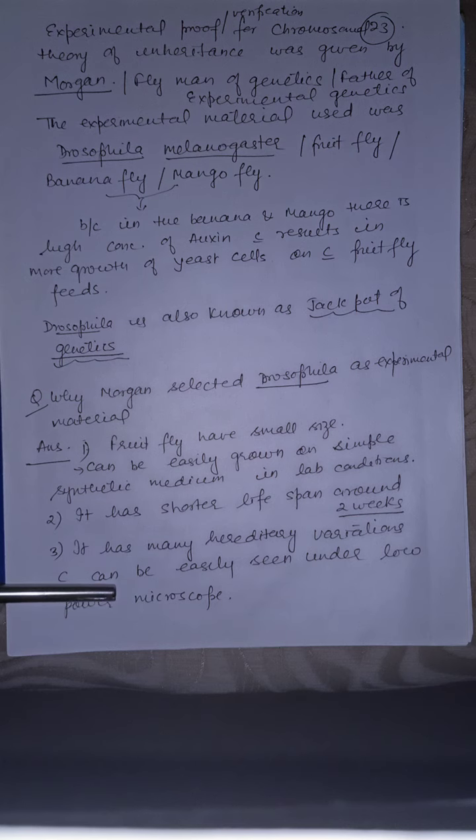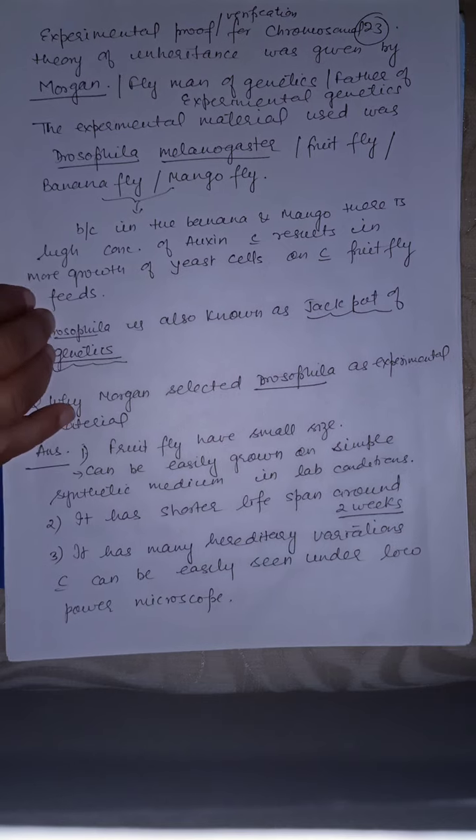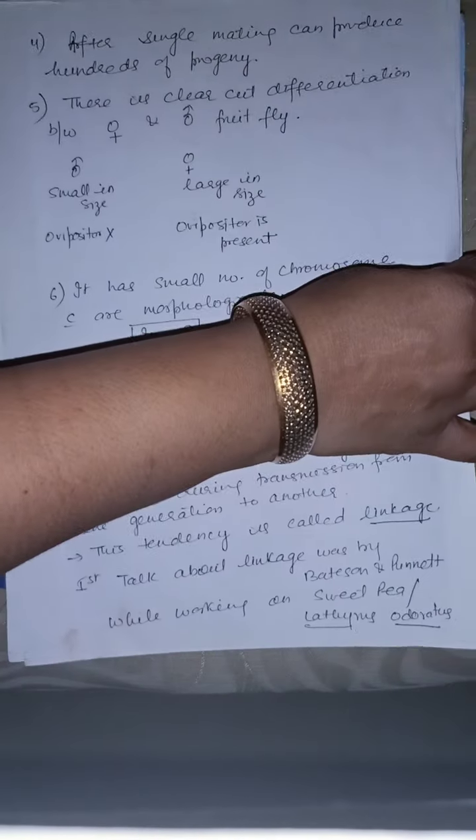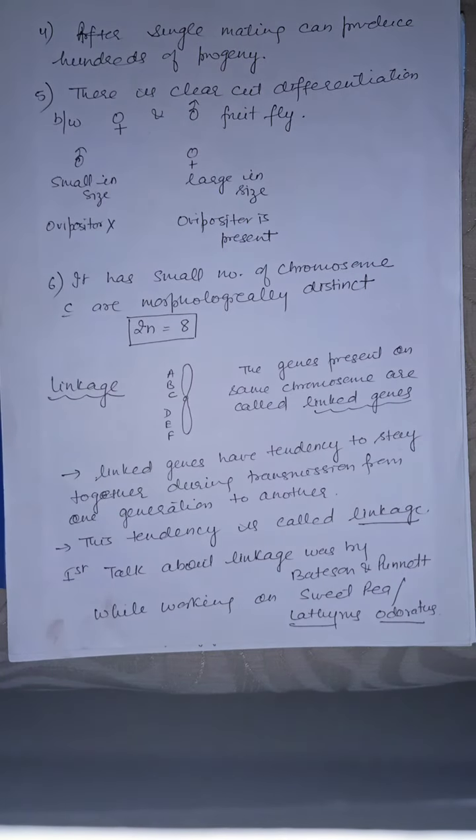Like the pea plant, it also has contrasting characters like white eye and red eye. Red eye is the dominant character and white eye is the recessive character. Both these characters can be easily seen with the naked eye or low power microscope. Therefore, he used Drosophila as an experimental material. Another reason was that after a single mating, it can produce hundreds of progeny.